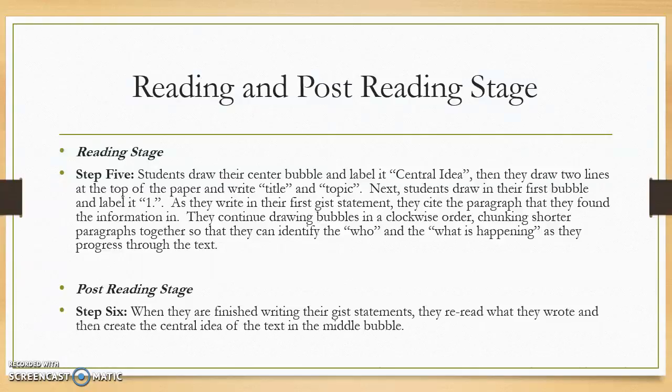Also, to make sure that they are in fact reading the title and originally thinking about what that title implies that the topic of the article is, we have them draw these 2 lines at the very top, because again, these are the first 3 things that they're thinking about. Next, the student draws in their first bubble and they number it 1.